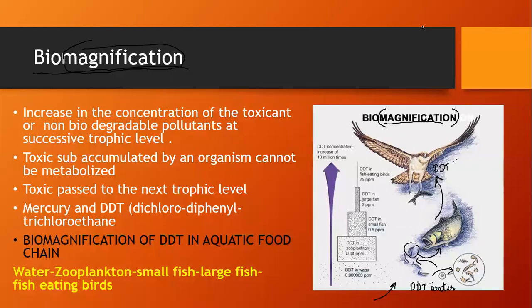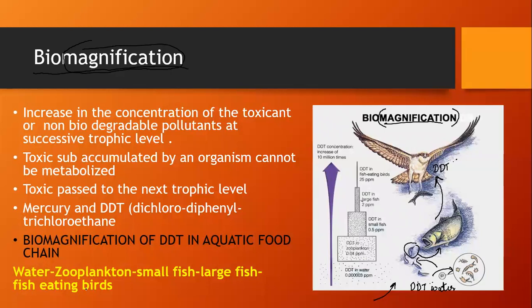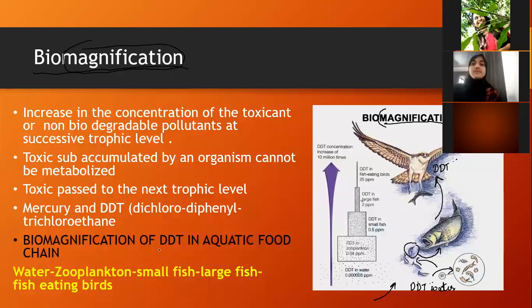There is a small flow chart given here, the biomagnification of DDT in an aquatic food chain. It is about the aquatic food chain, from the water to the zooplankton, from zooplankton to the small fish. Write it down and note it: from small fish to the large fish, and from the large fish to the fish-eating birds. This is how biomagnification works.